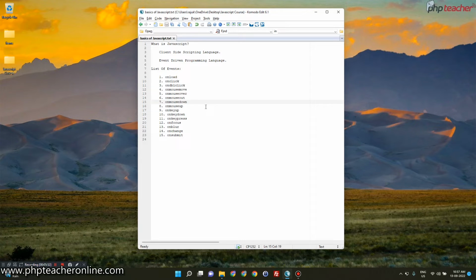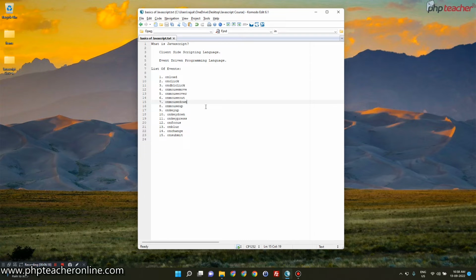Among those, in the body tag, whenever an HTML page gets loaded into the browser and the load gets completed, that particular thing is an event.